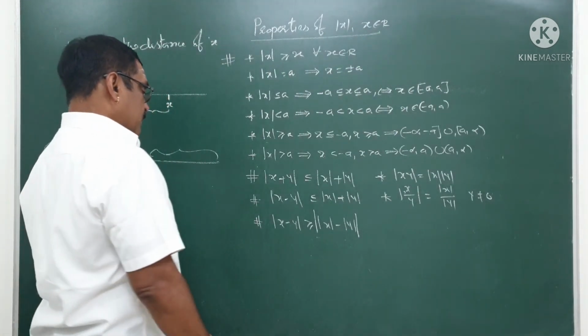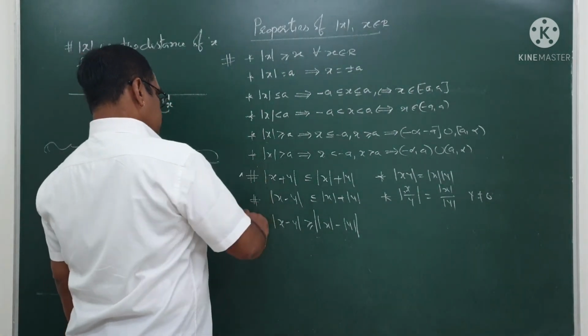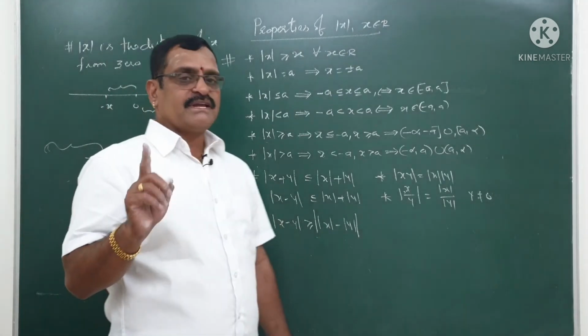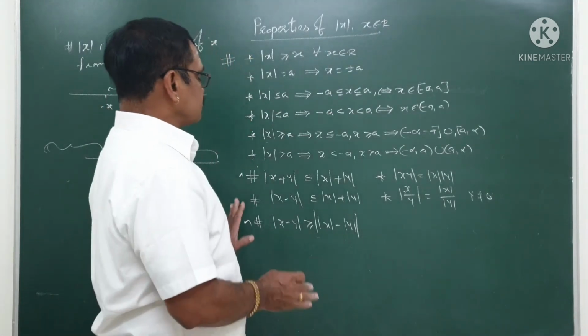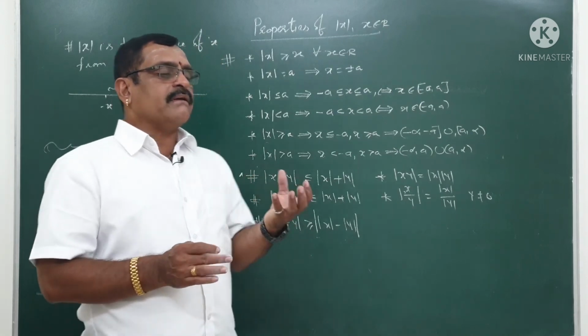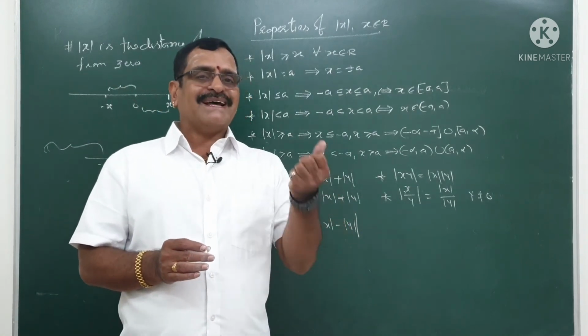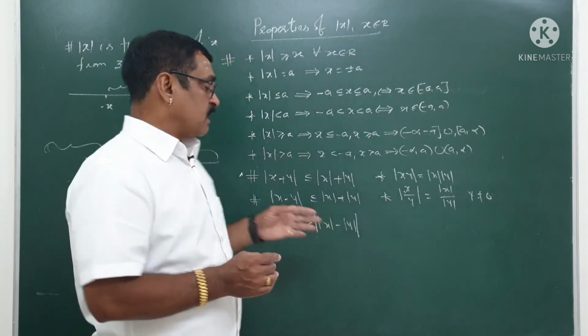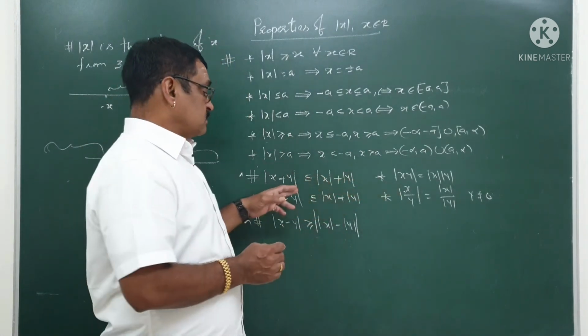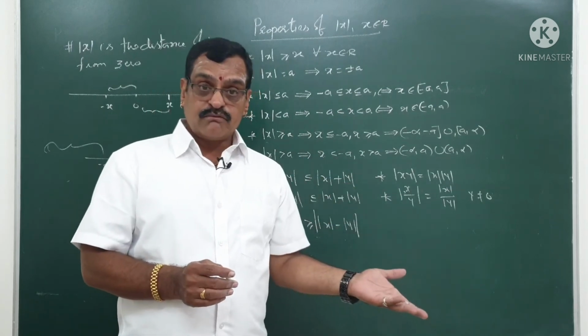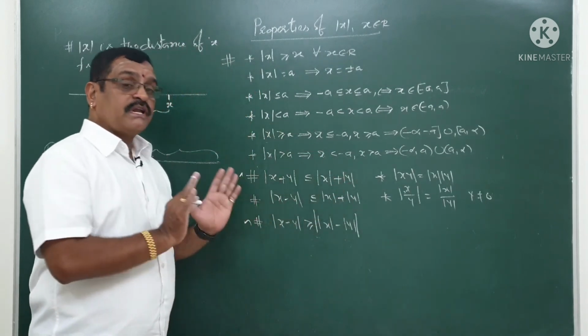Now I am going to prove these two properties because they are very important. You cannot say obviously. Now strictly I am going to prove by keeping the real number concept. Of course in complex numbers we have different proofs. In vectors we have different proofs. Okay, but I confine myself to only the real number set.